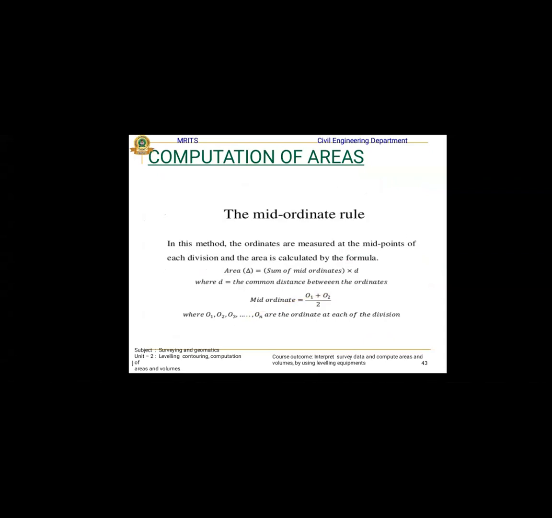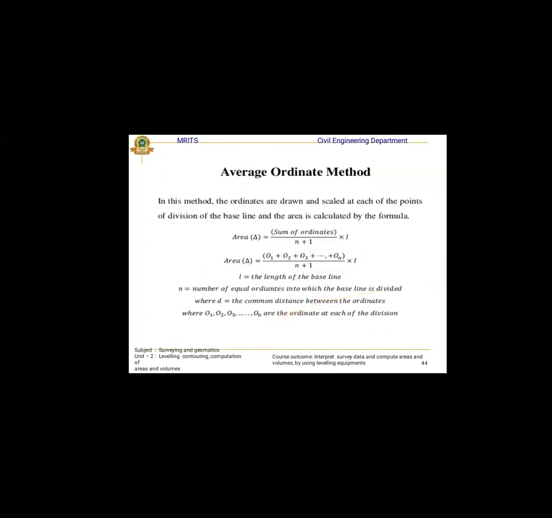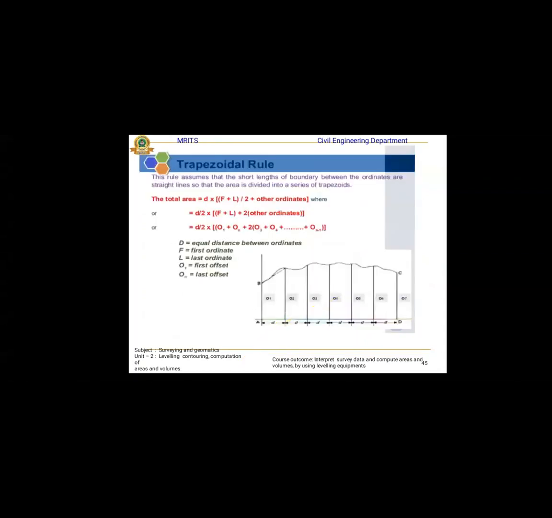Calculation of area: mid ordinate rule. In this, ordinates are measured at the mid points of each division, and the area is calculated with the formula. Mid ordinate formula: O1 plus O2 plus so on, divided by n. Okay, this is the process for the mid ordinate and average ordinate formula methods. Next, the representative rules.